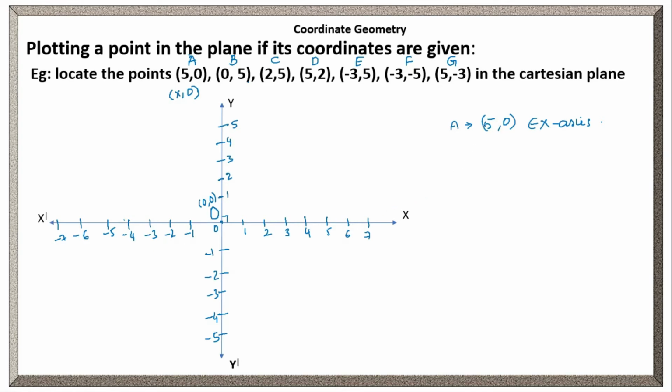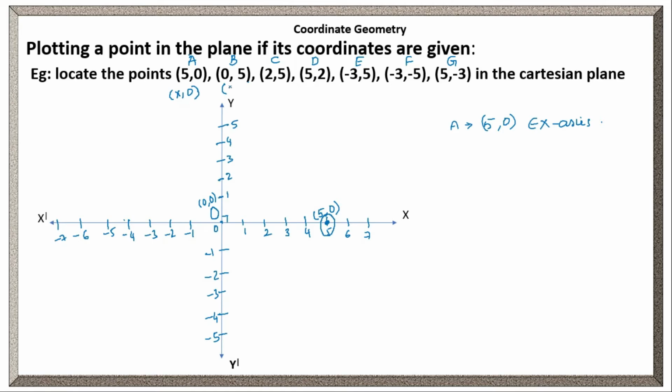As the x value is positive, it will be on the positive x-axis. This point we can represent as 5, 0. Is this clear? Let us see the second point.